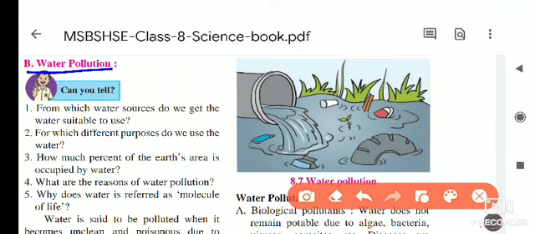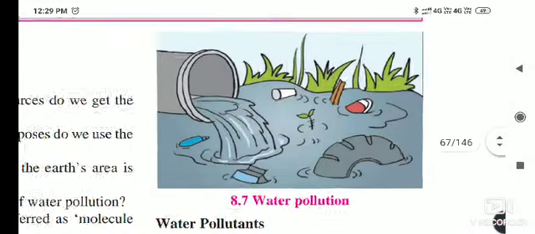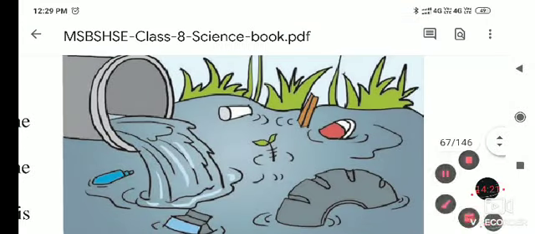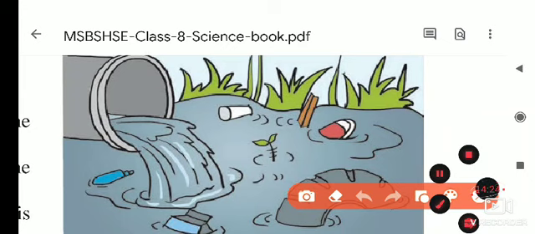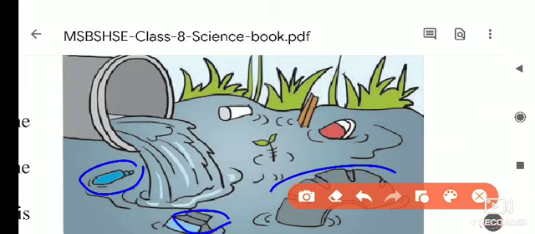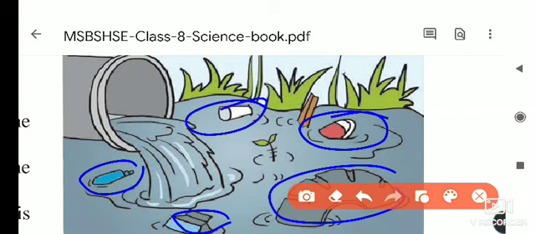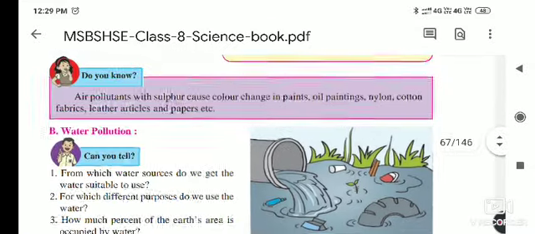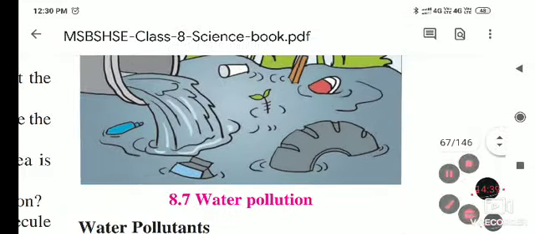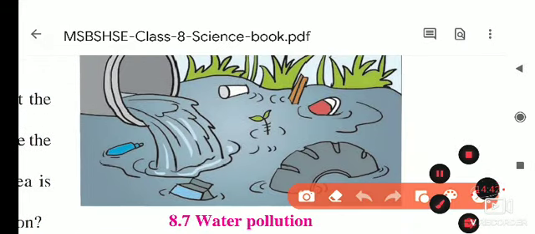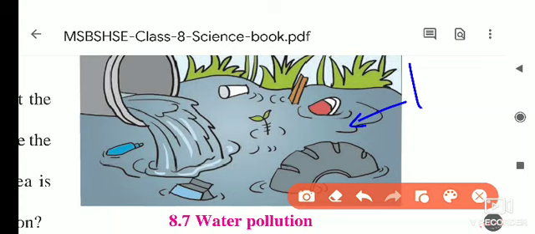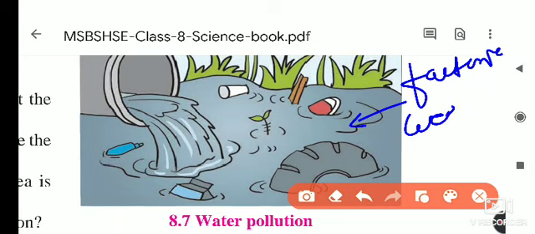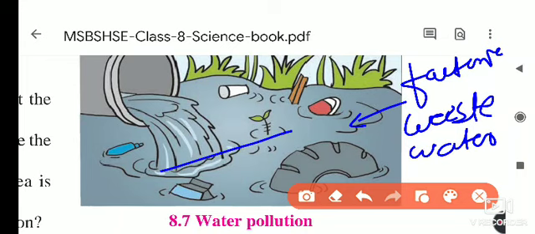So what is water pollution? The water gets polluted due to human activities. If you see this picture, you will notice which things are there here. Tire is there, some clothes are there, bottle, and all these things we are throwing in the water, and due to this, water gets polluted. Not only this, the color of this water is also blackish, because the factories' wastewater is also added in this water.